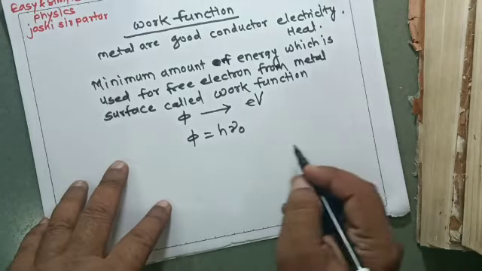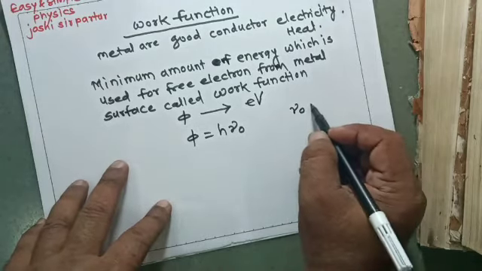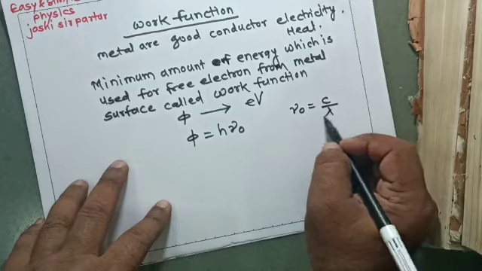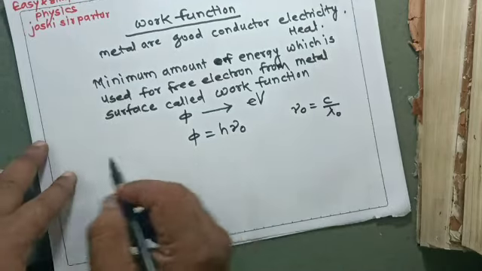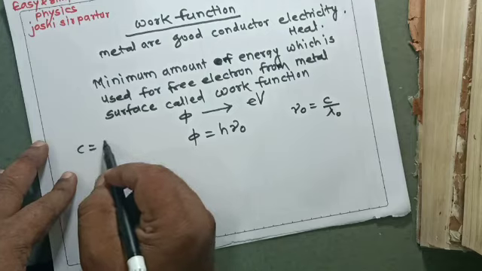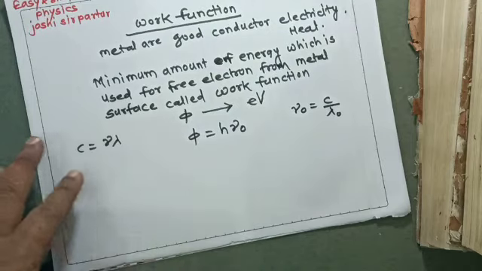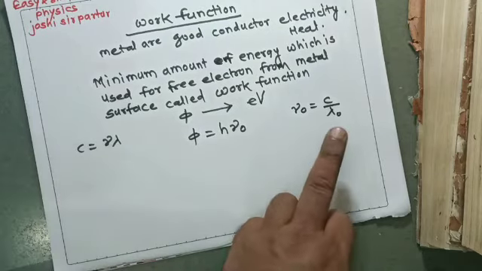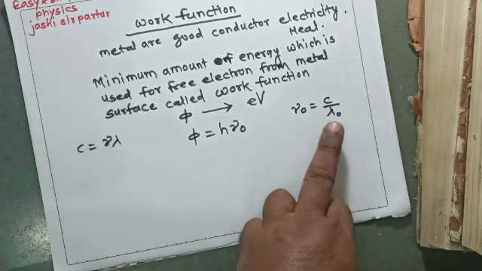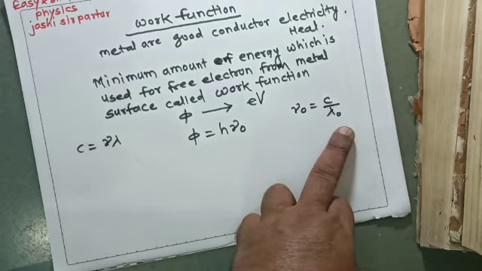We know the relation nu 0 is equal to c upon lambda 0. As we know the relation c equals nu lambda, therefore another relation will be c equals nu 0 lambda 0. This lambda 0 is called the threshold wavelength.